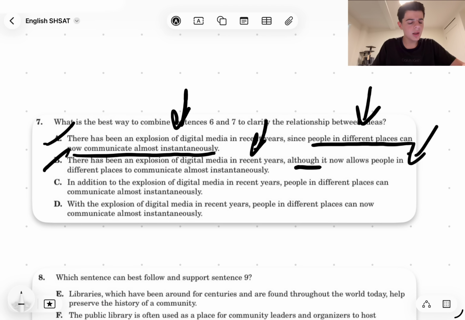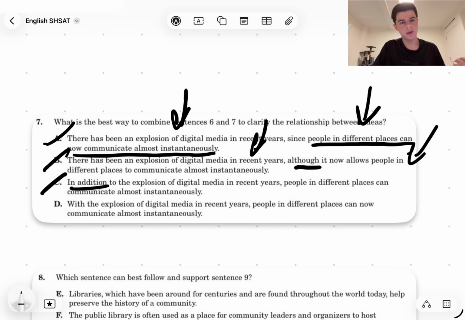Okay. C, in addition to the explosion of digital media in recent years, people in different places can communicate almost instantaneously. Well, again, this doesn't really clarify that cause and effect. It says "in addition," which kind of says that both of them happened at the same time or at an equal level, right? We're saying this happened and this happened, right? The explosion of digital media happened and people can communicate. But no, one of them caused the other, right? And this answer choice doesn't properly convey that. So we can eliminate C.